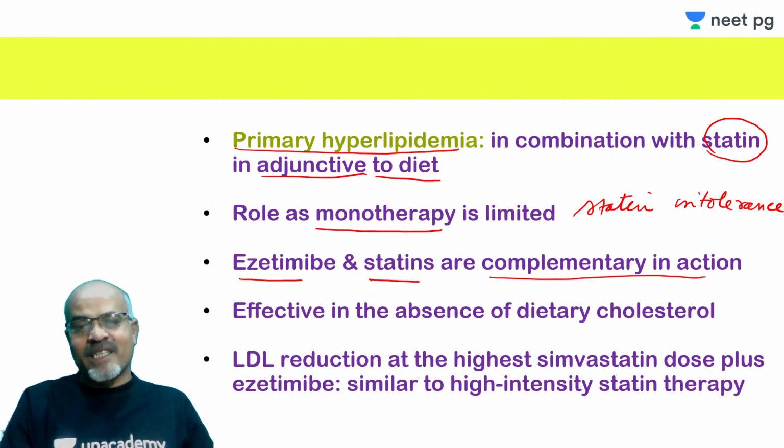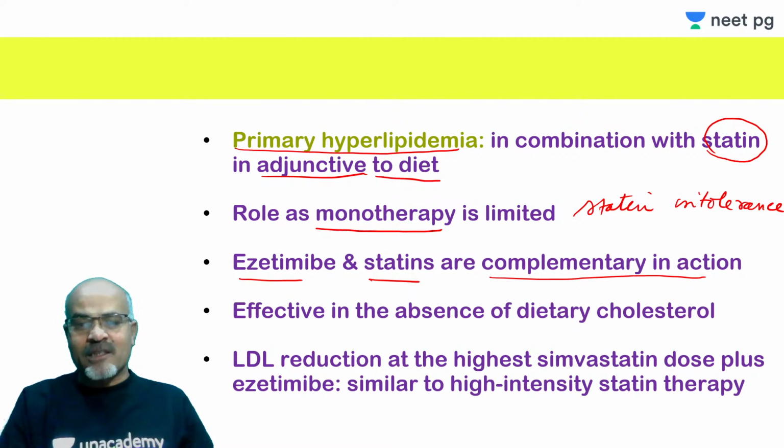And when statins are being used, that is compensated by the body by enhanced absorption of cholesterol from the diet. I told you this, when the hepatocyte cholesterol level is low, this Niemann-Pick C1 like protein 1 is sent to the membrane, so that it can capture more and more cholesterol that is available in the diet.